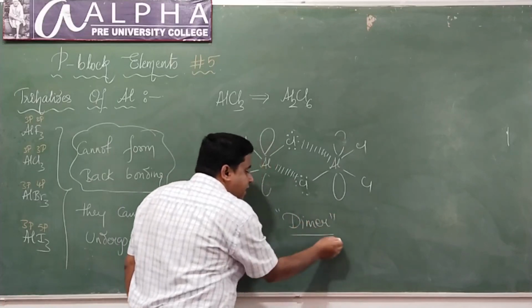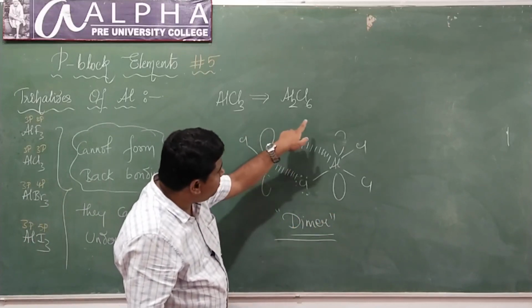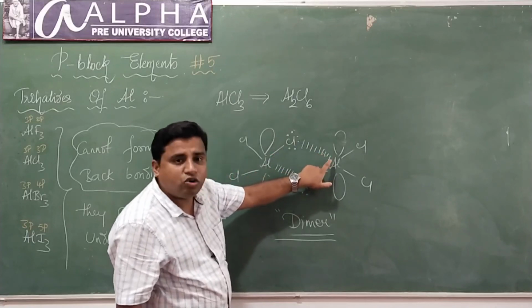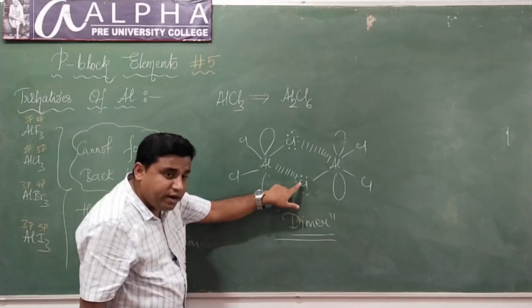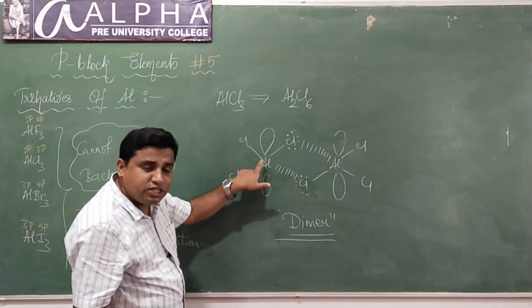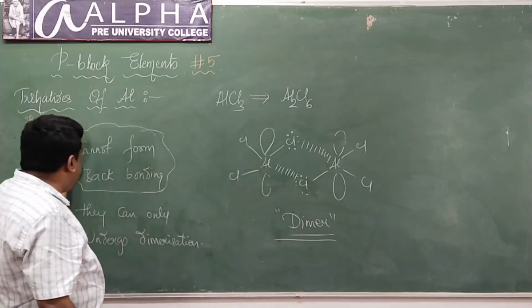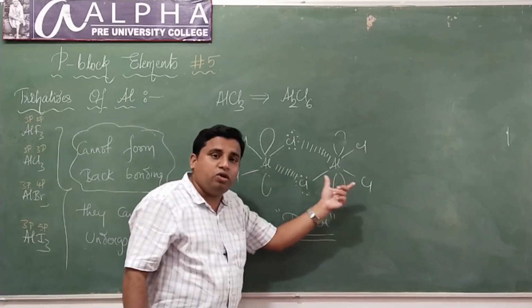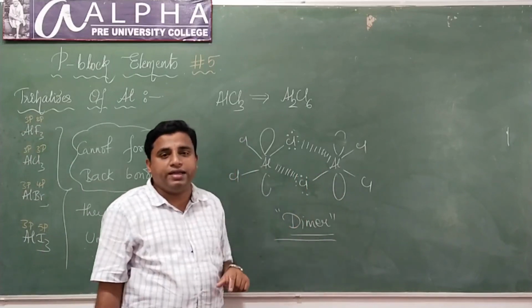Understood? Don't you think that when chlorine transfers its lone pair of electrons to the vacant orbital of aluminium, the electron deficiency of aluminium is satisfied? Here also, when chlorine transfers its lone pair of electrons to aluminium, the electron deficiency of aluminium is satisfied. So the trihalides of aluminium will satisfy their electron deficiency only through dimerization.